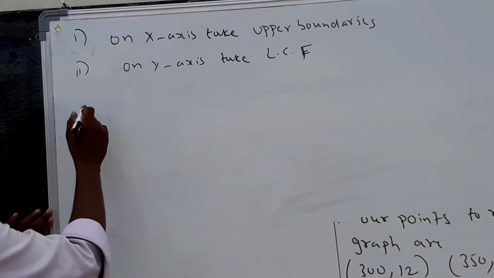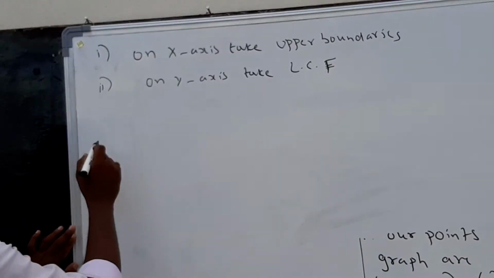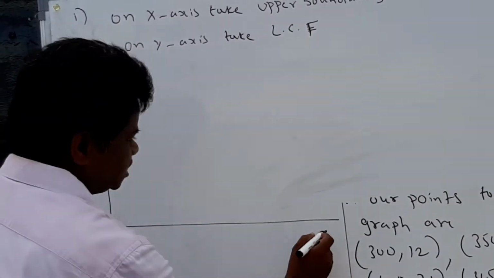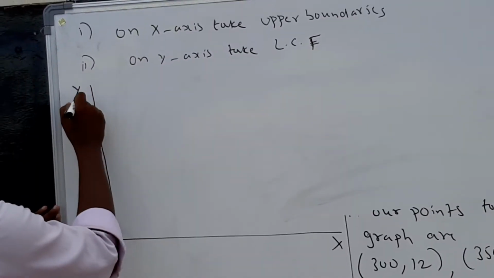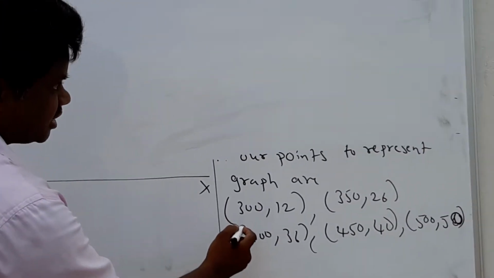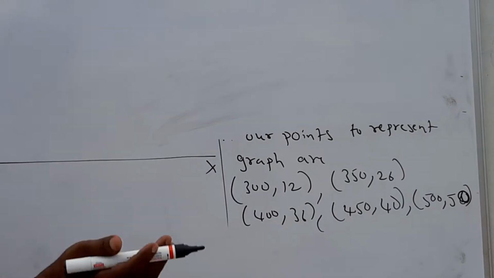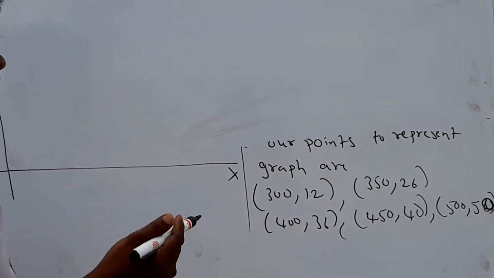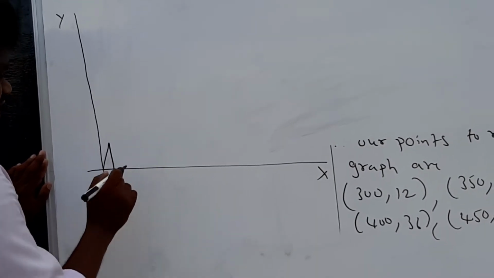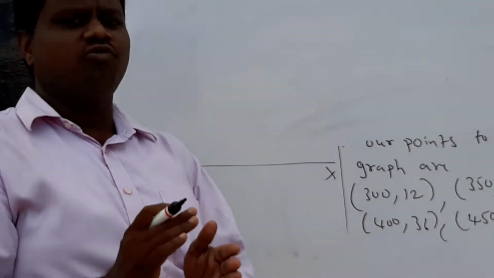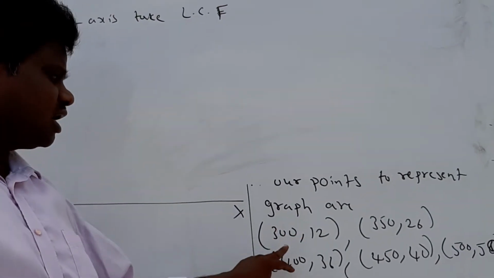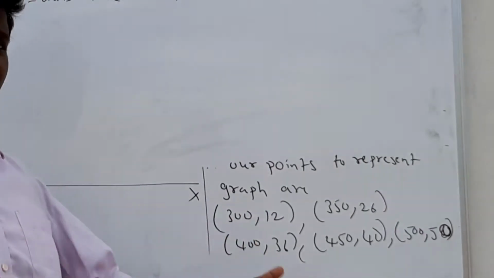So now take a graph paper, like this. I am just giving an example. This is the x-axis and this is the y-axis. First, it starts from the upper boundary, starting from 300, 350, 400, 450. That's why you have to keep a kink like this. Kink means a fold. You do not have the values before 300.